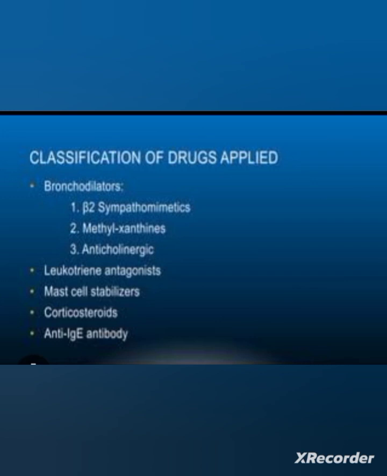Then corticosteroids, I already told, prednisolone or dexamethasone can be given, or hydrocortisone, that also can be given. Then anti-IgE antibody also can be given in the treatment of asthma. So mainly the classification is bronchodilators, leukotriene modifiers, mast cell stabilizers, corticosteroids, and anti-IgE antibody administration. So these all are the management.